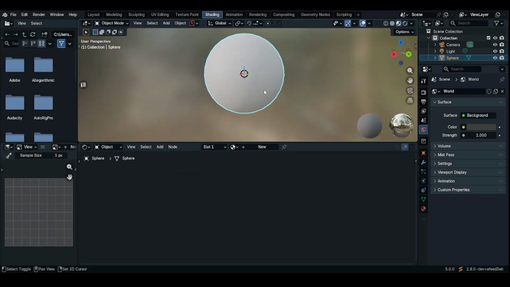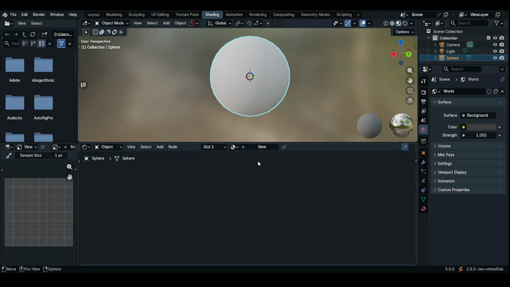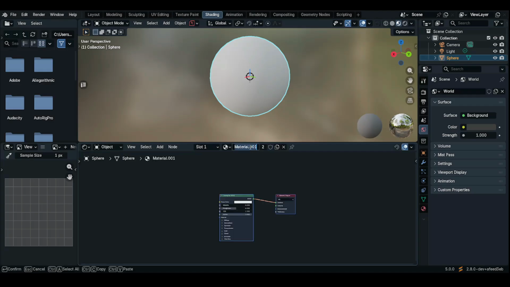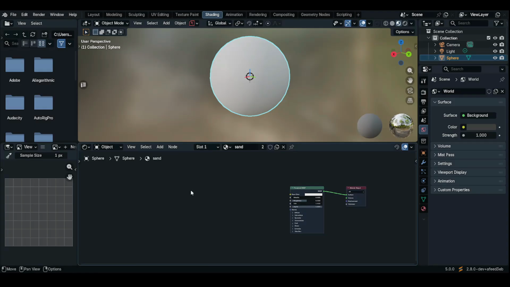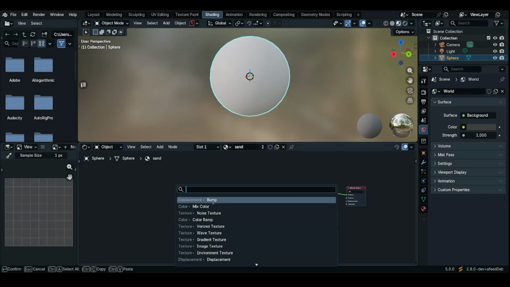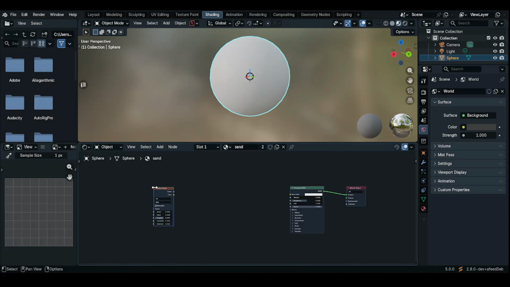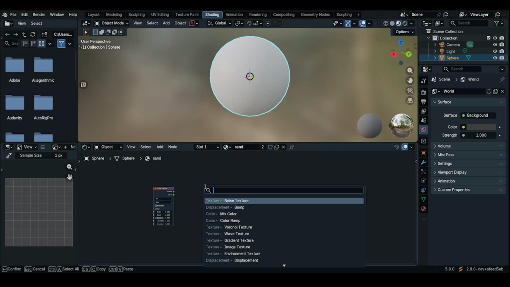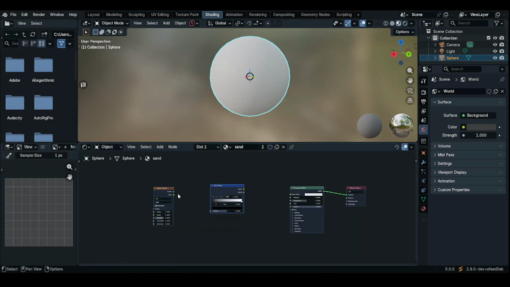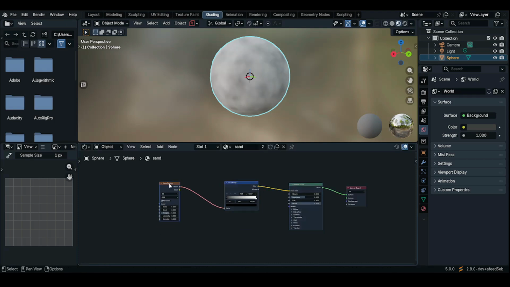Now with the road texture done, let's create a sand texture. That one is simple. Yeah, this one will be very easy. So click on New, then type sand. Shift A and add in a noise texture. Shift A again, and then the ColorRamp. Connect the factor to it, and then to the Principled BSDF.